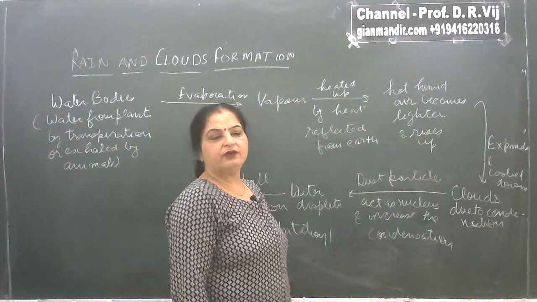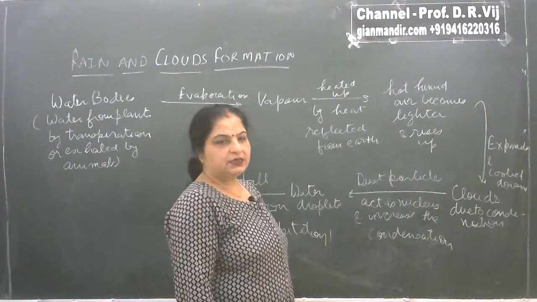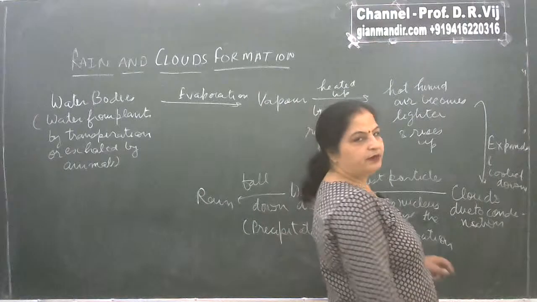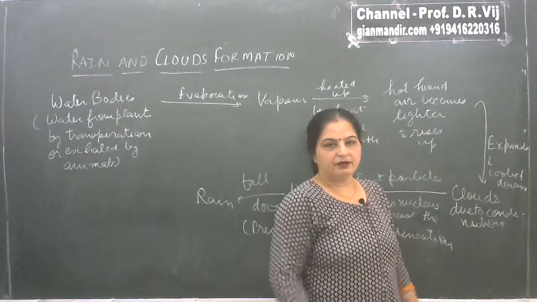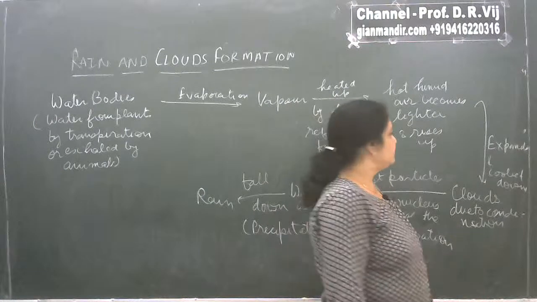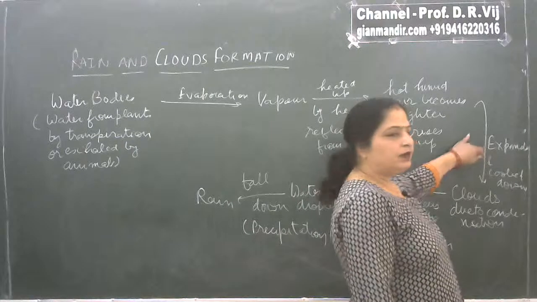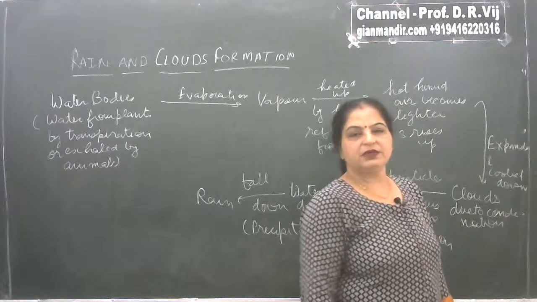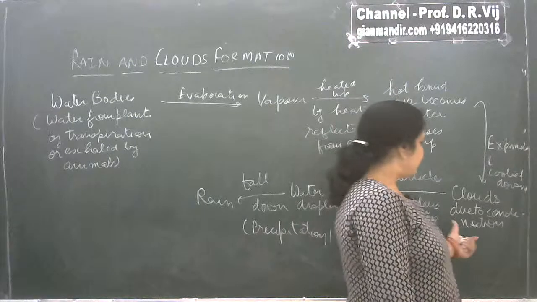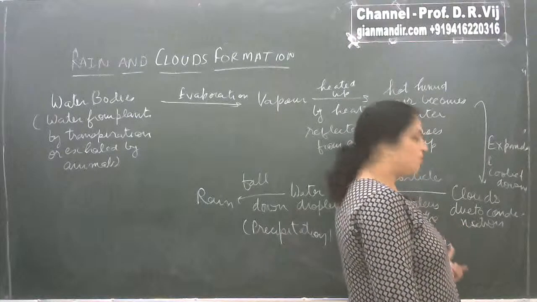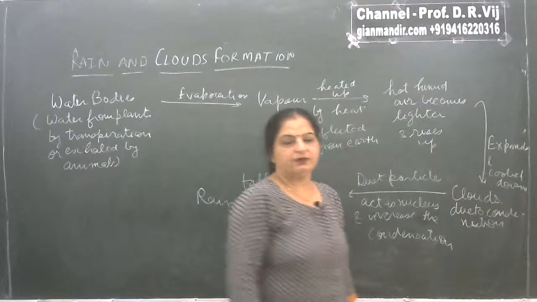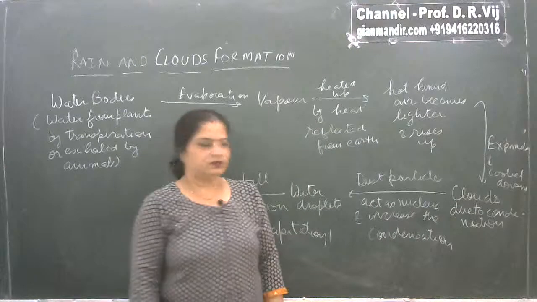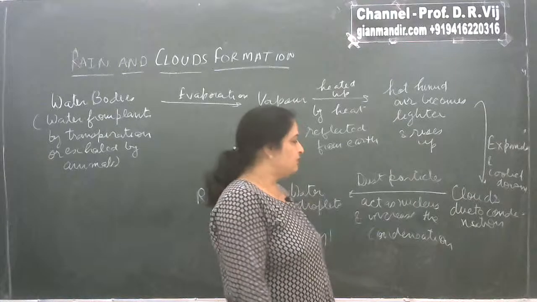This humid air is heated by the heat reflected by the earth, and now this hot humid air becomes lighter, and becoming lighter it rises up. While it rises up, it expands, and this expansion causes cooling. Because of cooling, the clouds are formed due to condensation of water vapors, because when water vapors condense, they form small water droplets known as clouds.